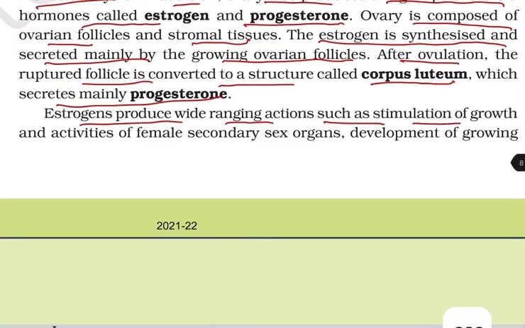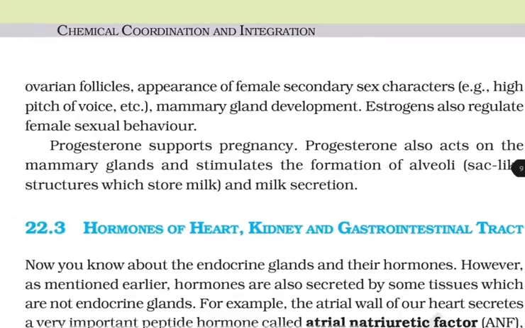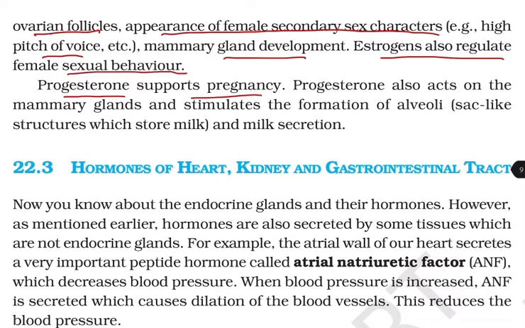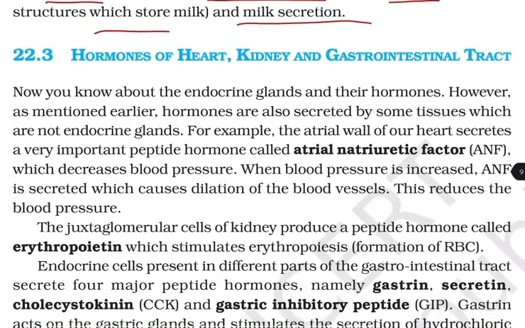Estrogens produce wide-ranging actions such as stimulation of growth and activities of the female secondary sex organs, development of growing ovarian follicles, appearance of female secondary sex characters, for example, high pitch of voice, etc., and mammary gland development. Estrogens also regulate female sexual behavior. Progesterone supports pregnancy. Progesterone acts on the mammary glands and stimulates the formation of alveoli, that is sac-like structures which store milk, and milk secretion.